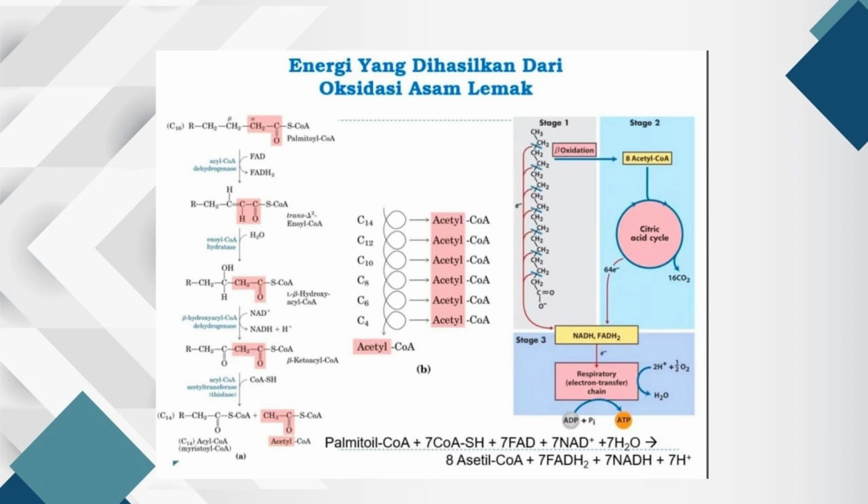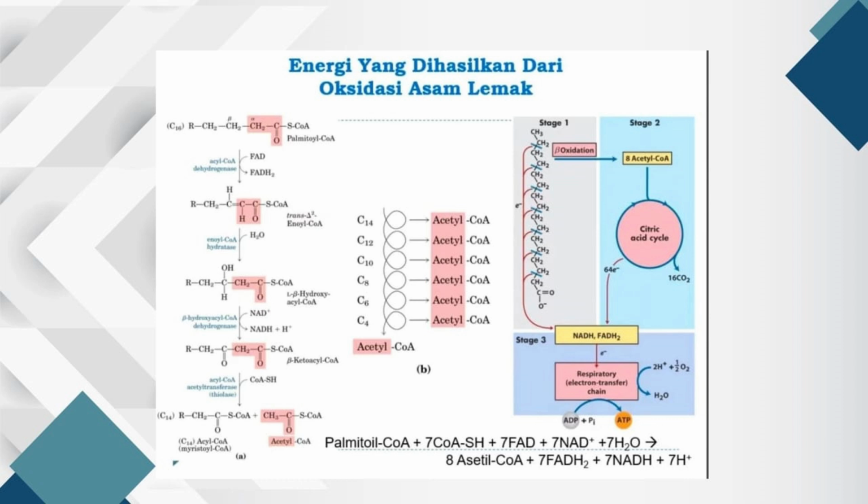The 6 carbon goes back into the cycle and will be cut again.